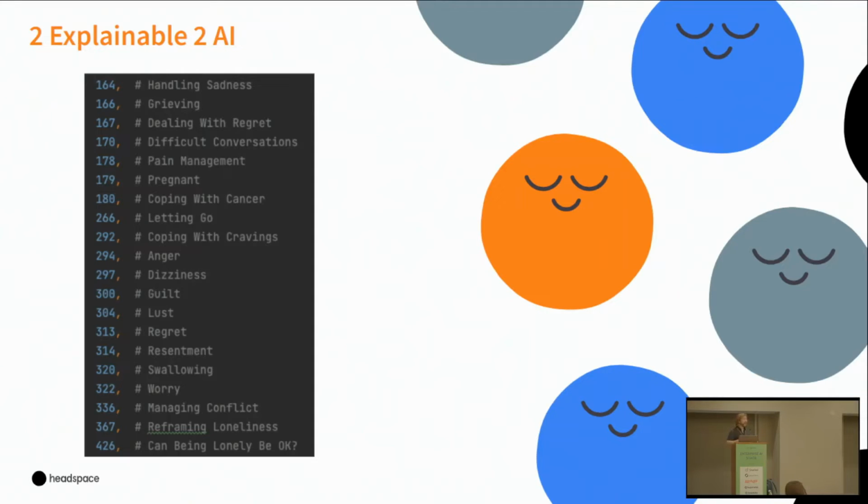And even once, recommending pregnancy or cancer or other content to the wrong person is a mistake that none of us want to make. So we establish a block list. It's a pretty simple policy, and in fact, we've inverted it to a whitelist for functionality reasons. We can talk about that later if you're interested. So we're trying to make these recommendations as trustworthy as teachers, because these are meditation teachers. And we take this super seriously. We want this to feel like Headspace. So being able to explain to people how and why they were served a recommendation feels really important to us.